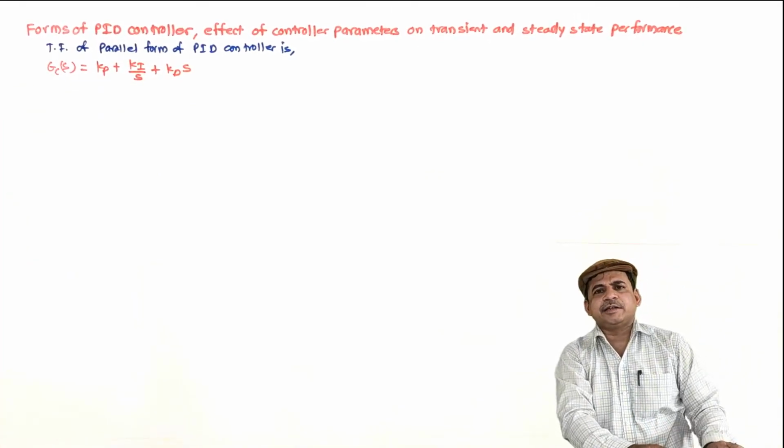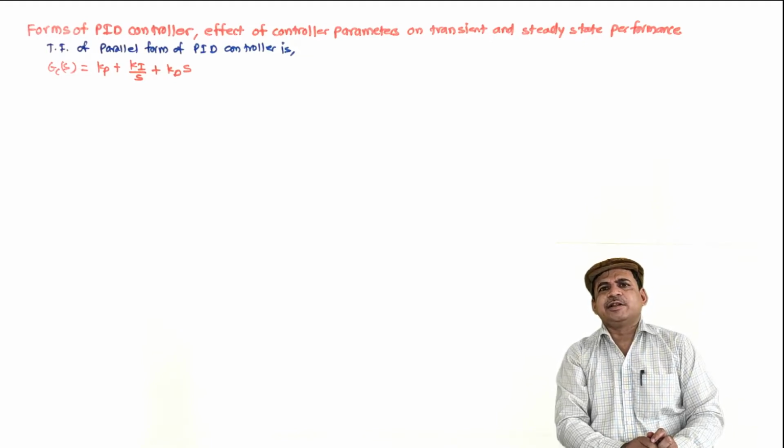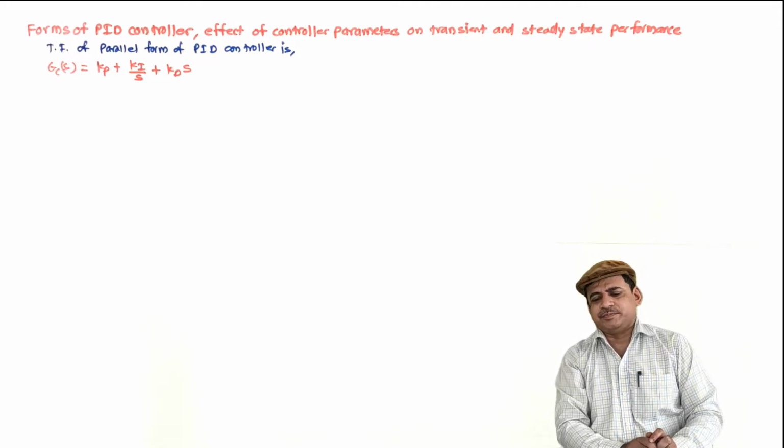And its ISA realization: ISA is the Instrumentation, Systems and Automation Society, similar to what IEEE is in the field of electrical, electronics and telecommunication.